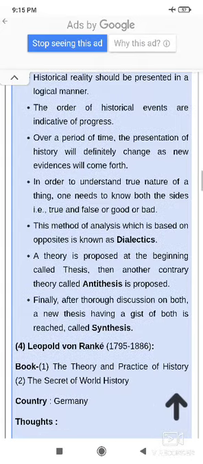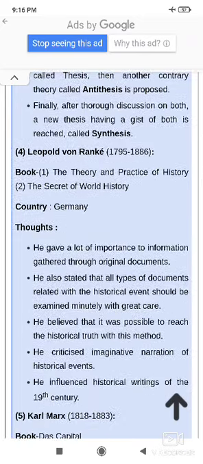Okay, then this method of analysis, which is based on opposites, is known as dialectics. Then the theory proposed at the beginning is called the thesis. Then another contrary theory is called the antithesis. Then we talk about Leopold von Ranke. Ranke's famous book is The Theory and Practice of History.